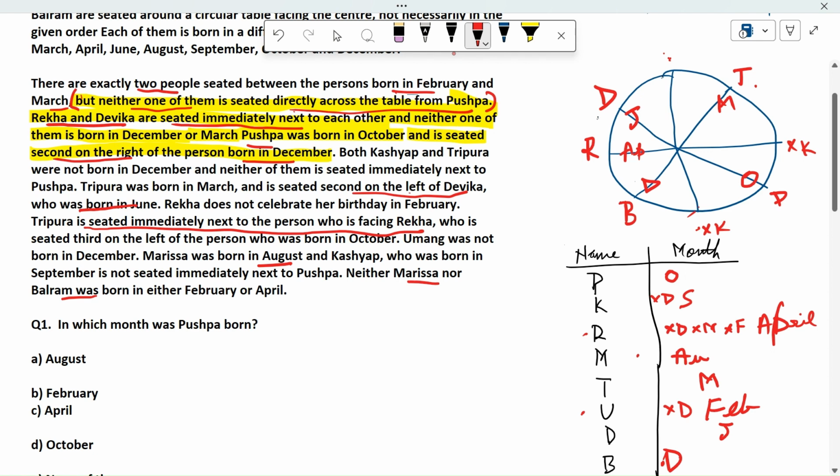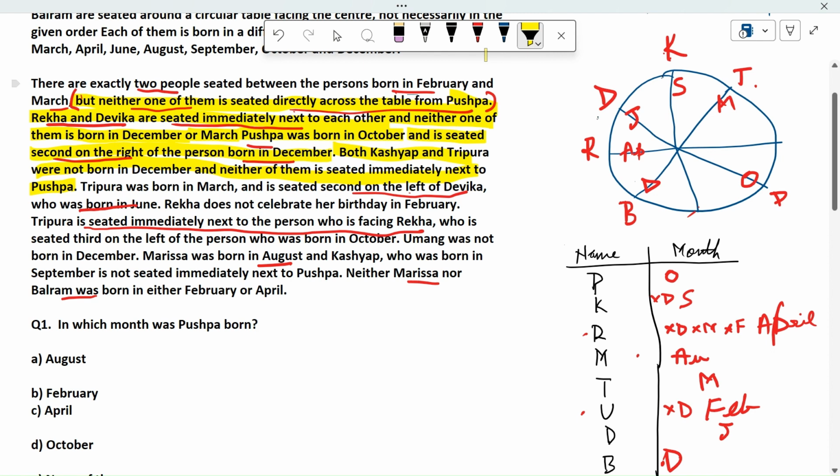Now we know Kashyap will go to this position, because Kashyap cannot sit in these two positions, and he is in September. Fine. So I am cancelling this point, that Kashyap cannot be seated here. Both Kashyap and Tripura were not born in December, and neither of them is seated immediately next to Pushpa. Okay, so let us check this point. We have utilized this point.